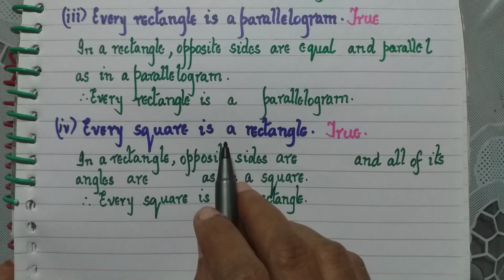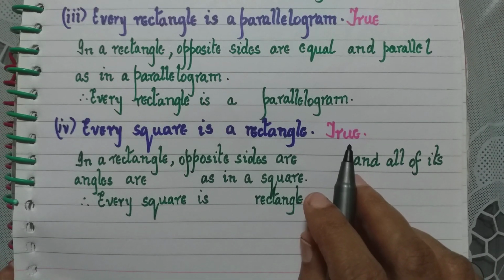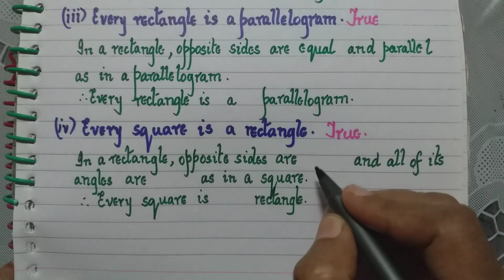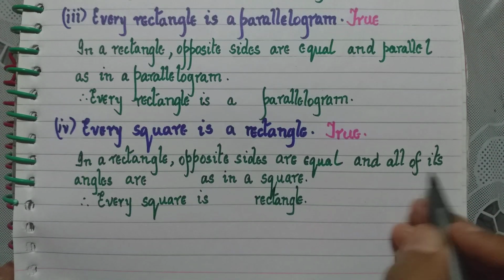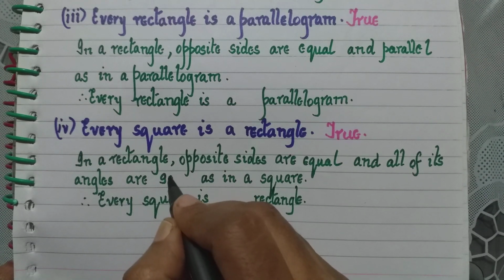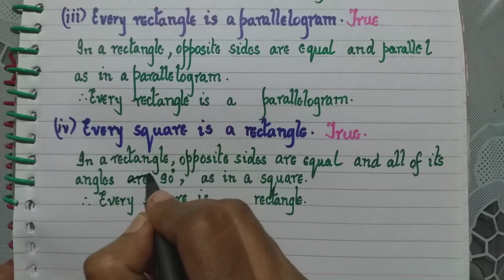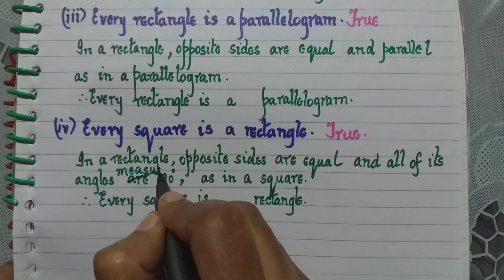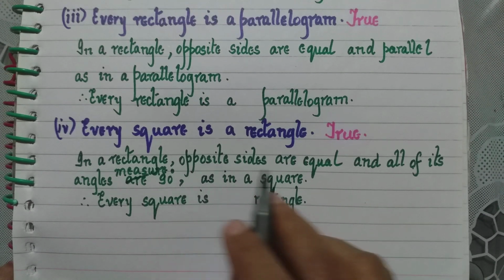Going to the fourth question, every square is a rectangle. So this is true. Why? In a rectangle, opposite sides are equal and all its angles measure 90 degrees, as in a square. Again, let us read the statement.